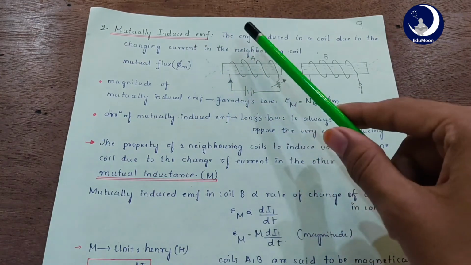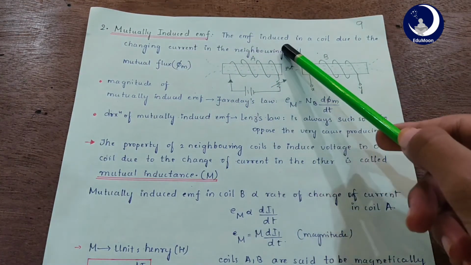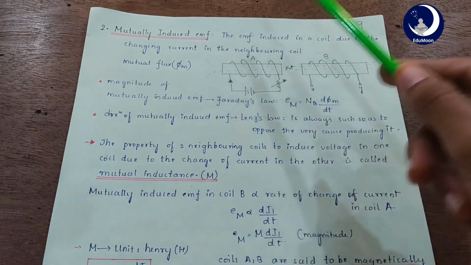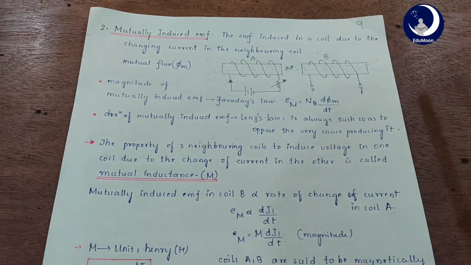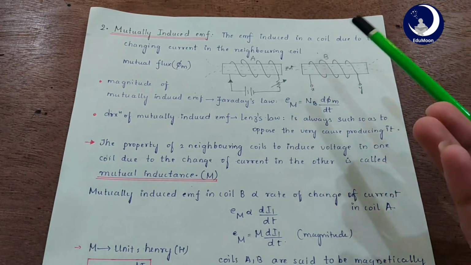Mutually induced EMF. The EMF induced in a coil due to the change in current in the neighboring coil is mutually induced EMF. This is kind of like an Elon Musk tweet. He tweets somewhere and the stock of some other company changes. Here it is the same way.